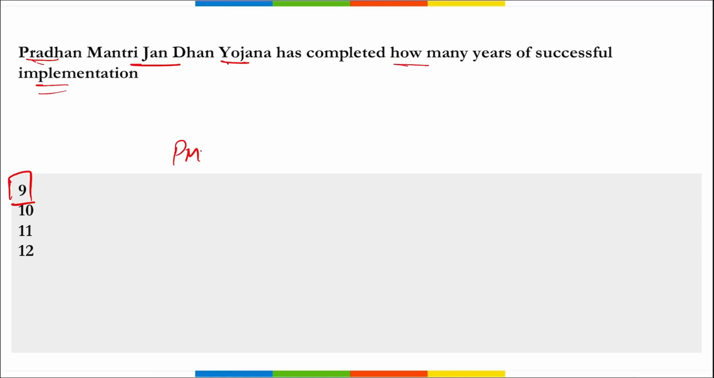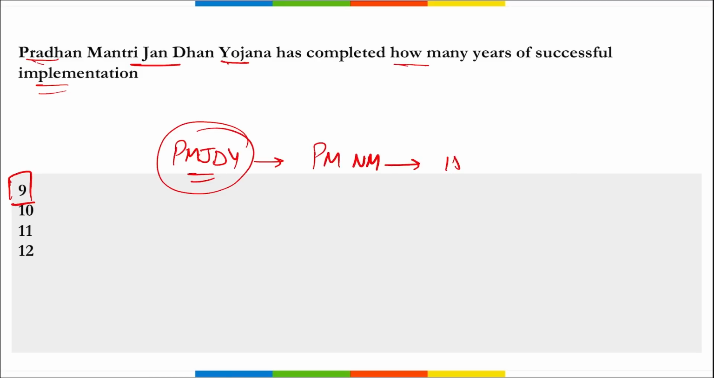Here Pradhanmantri Jan Dhan Yojna, right? This is the biggest financial inclusion initiative in the world that was introduced by Prime Minister Narendra Modi, and it was introduced on 15th of August in 2014, correct, and it was launched on 28th of August 2014, correct.